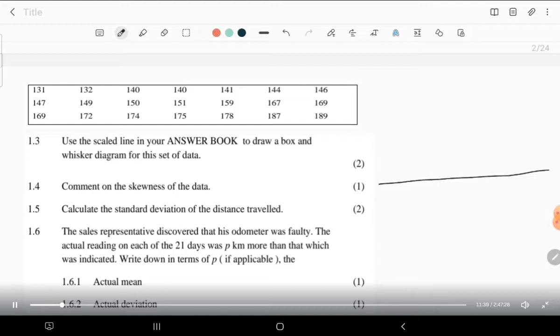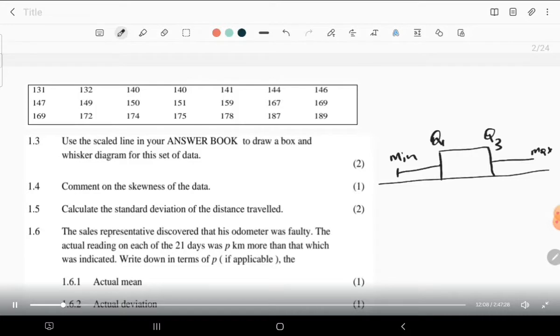Then what are we having? We have a box. It has to be a box-like thing. Here we have the lower quartile, here we have the upper quartile, here we'll probably have the minimum, then somewhere here we're going to have the maximum. So once you have these, let's just fill them up.